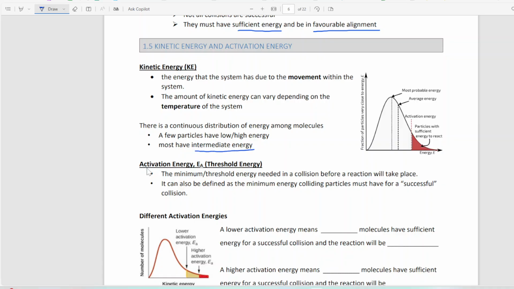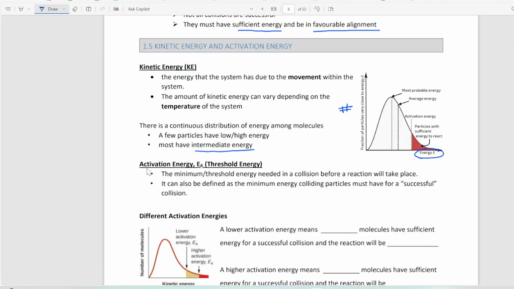So if you look at this kinetic energy distribution graph on the right, the y-axis says that it's representing the fraction of particles very close to the energy E. So this is going to be the number of particles, or they say fraction, but they put different things. I like it when it just says number of molecules. That's my favorite. And then the x-axis is going to represent the amount of energy that those molecules have.